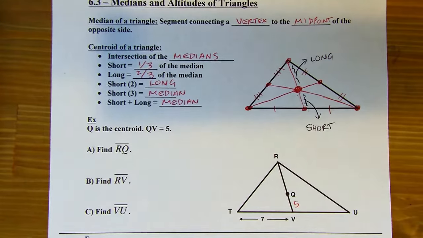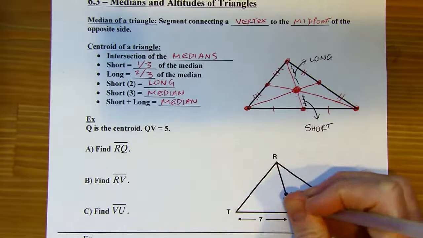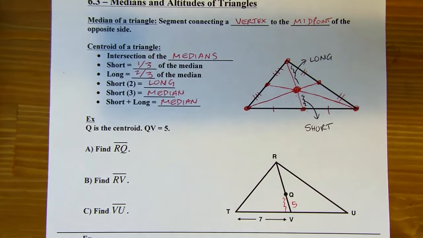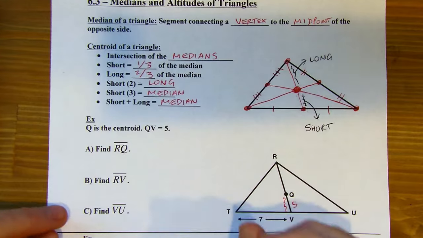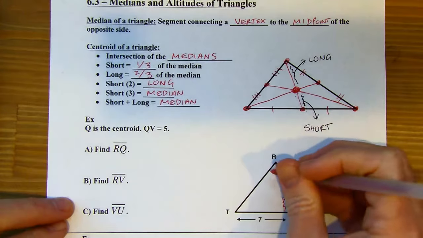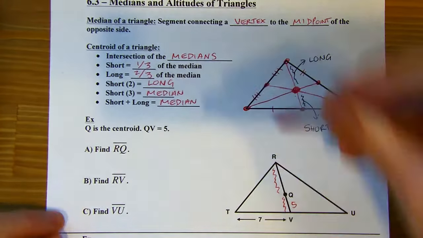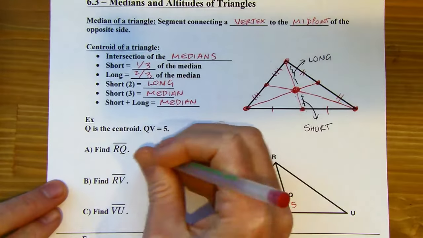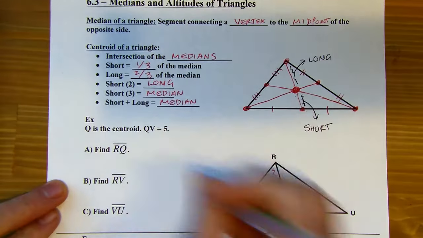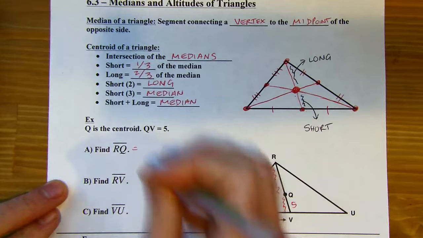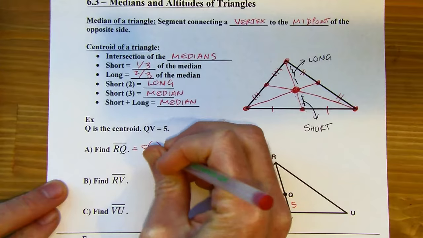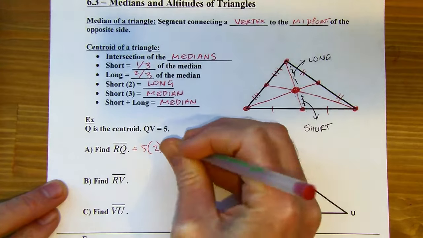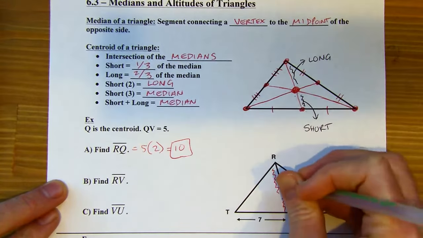Okay, find RQ. Well, if we look at this, this is the short piece, right? So if I take the short piece and double it, then I'm going to get the long piece, right? Short piece times 2 equals the long piece. So I can say RQ, that's the long piece, is going to be 5 times 2. So 10. So this is 10 units.